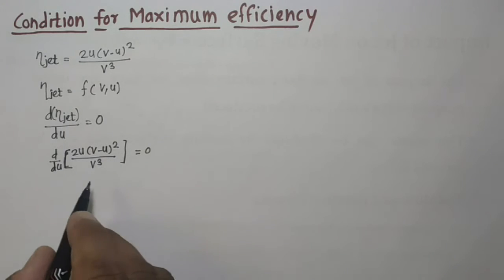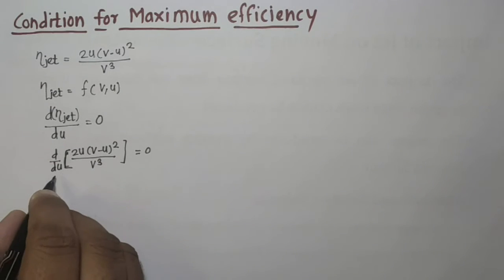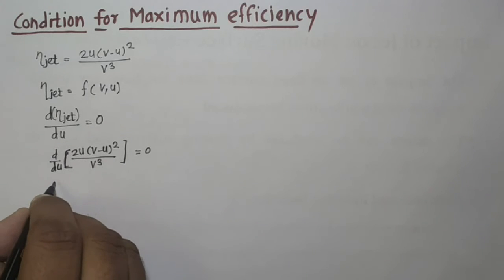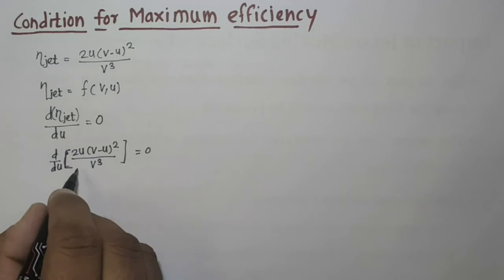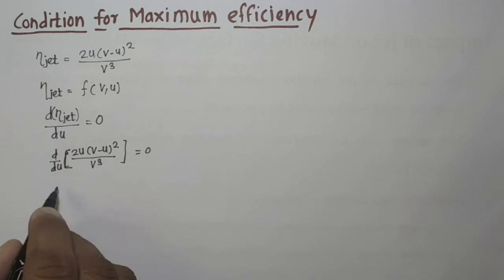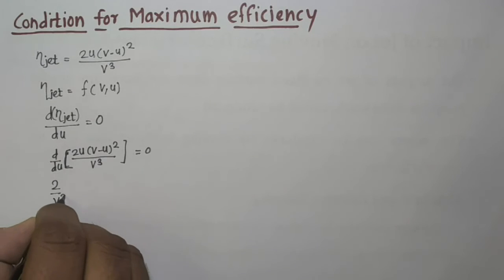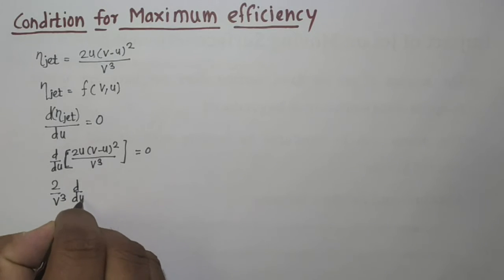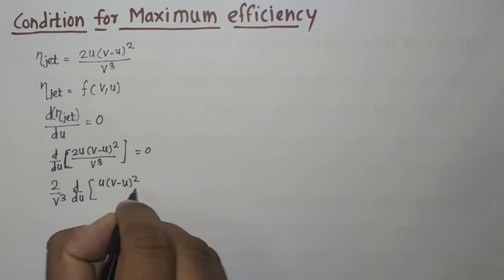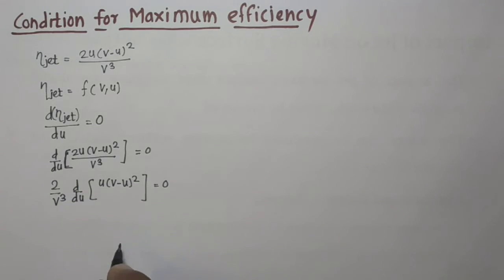Now we will differentiate this equation and equate it with 0. Here we will take some constants out of the bracket. So 2/v³ d/du of [u(v − u)²] is equal to 0.